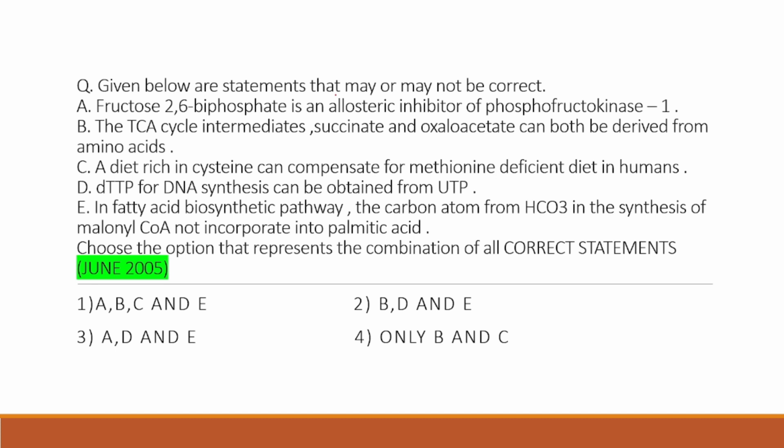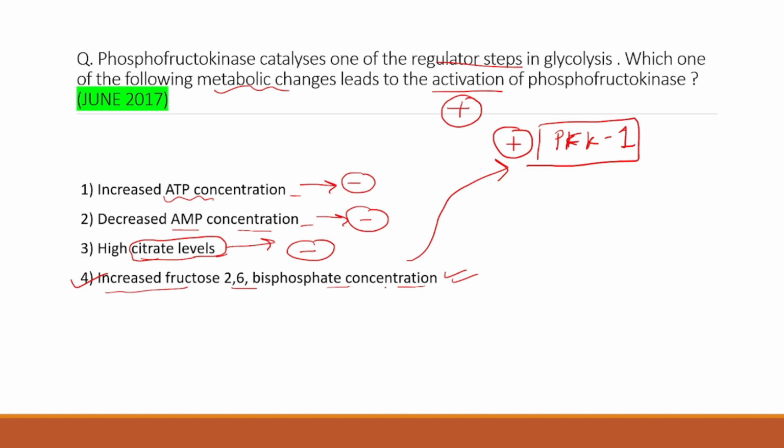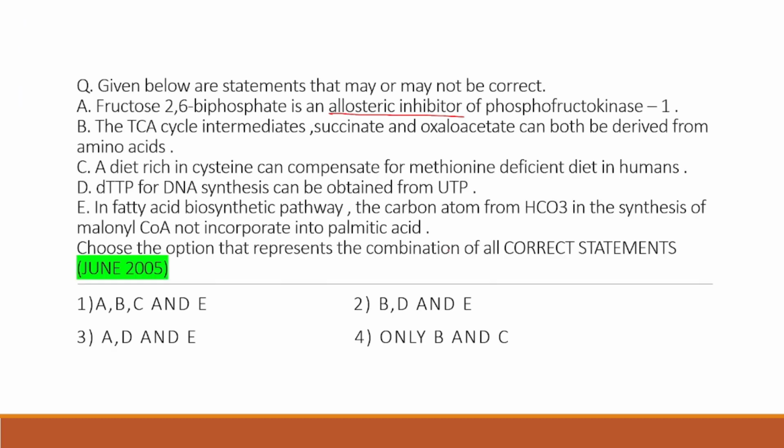Going further to the next question: given below are statements that may or may not be correct, and we have to choose the correct options. Fructose 2,6-bisphosphate is an allosteric inhibitor of phosphofructokinase 1. As we have already studied, it is a positive regulator, so how could it inhibit this reaction? This statement is wrong, so we will cancel out the options containing A. We have these two options left.